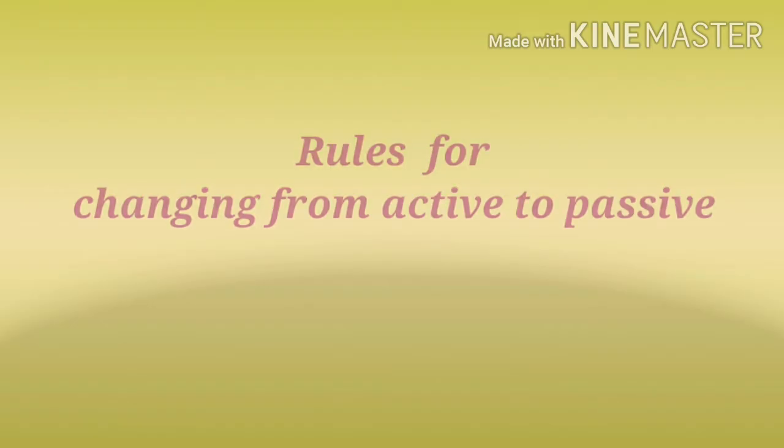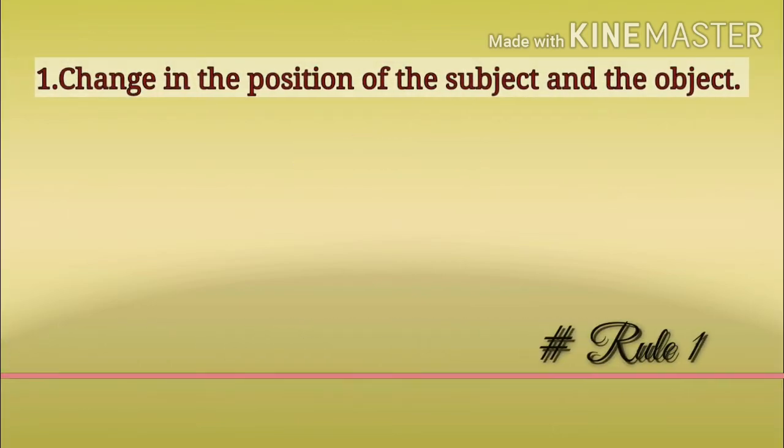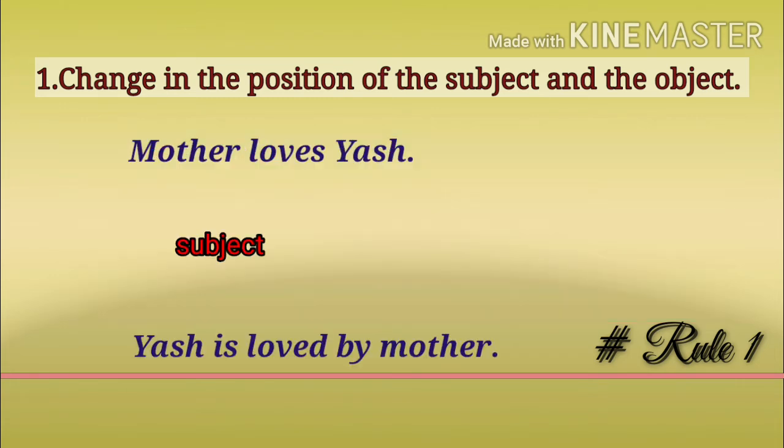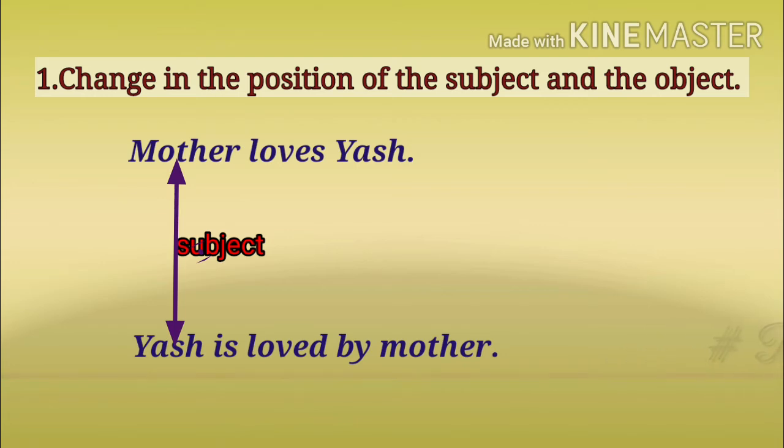Now let's understand the rules for changing from active voice to passive voice. Rule number 1: change in the position of the subject and object. The object in the active voice becomes the subject in the passive voice, and the subject in the active voice becomes the object in the passive voice. See an example: Mother loves Yash, and Yash is loved by mother. Here the subject became the object in the passive sentence.